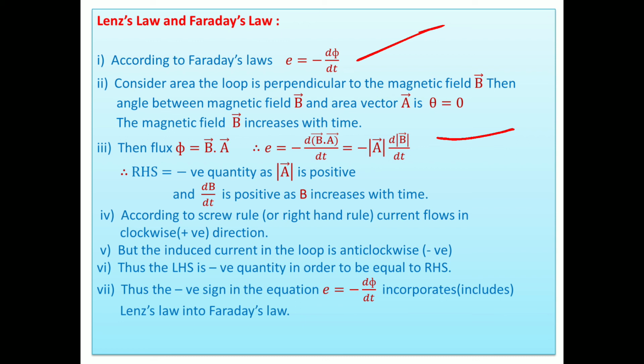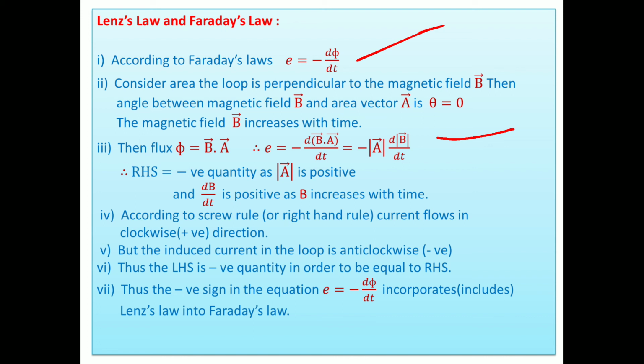The magnetic field increases with time. We know that magnetic flux is the dot product of the magnetic field vector and the area vector, B dot A. Then, putting this value of flux in the above equation, we get E equals minus d(B dot A) upon dt.